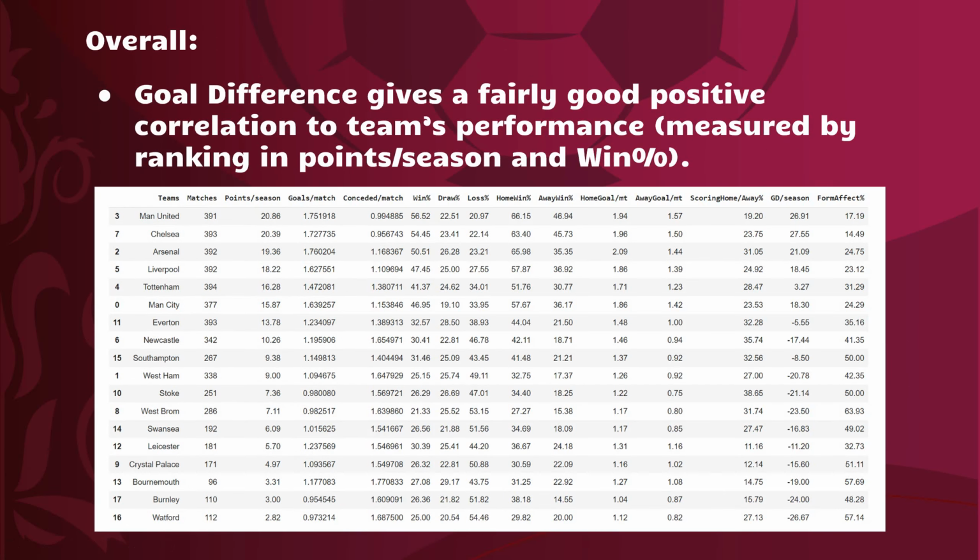Overall, the team with the highest GT, Chelsea, is ranked second from top, while the team with the lowest GT, Watford, is ranked at the very bottom. Consequently, this shows how GT is a fairly good indicator of the team's performance.